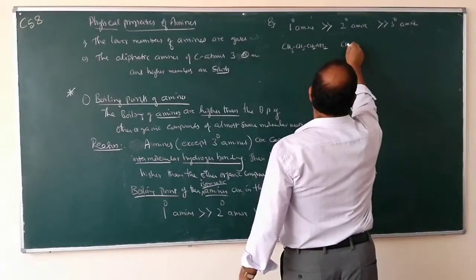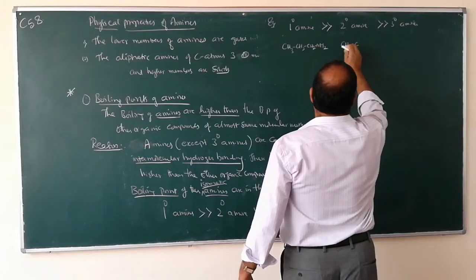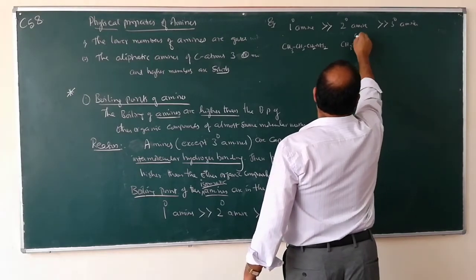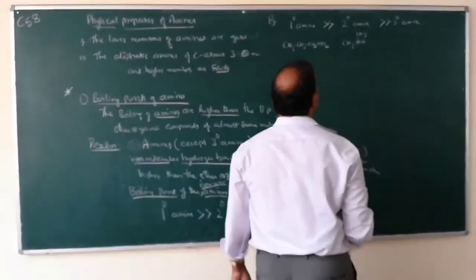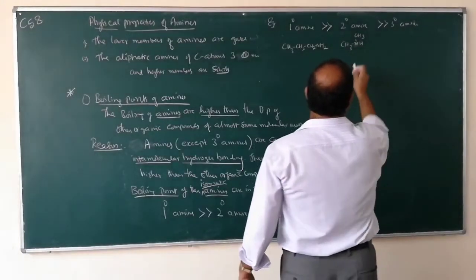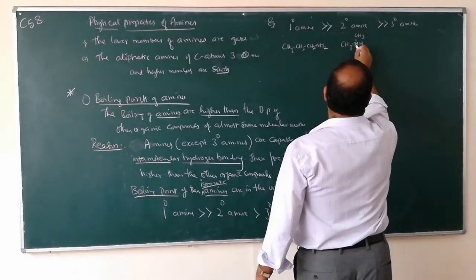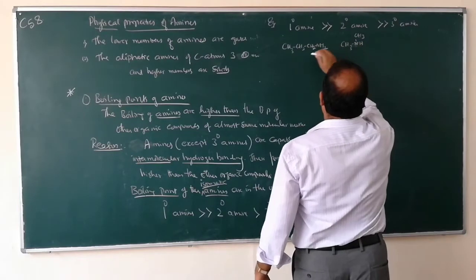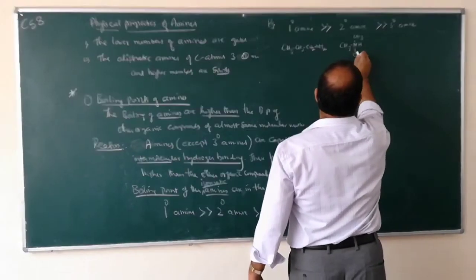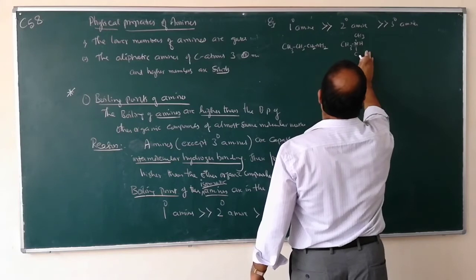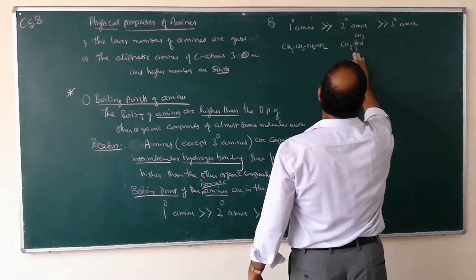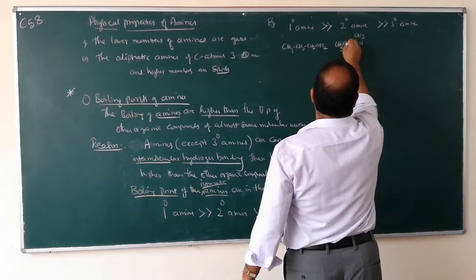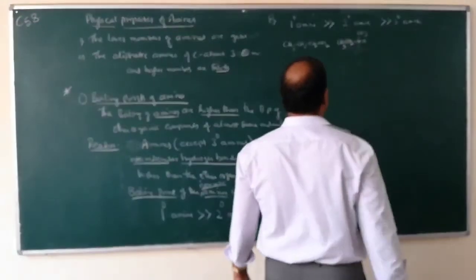And coming to this one, CH3 CH3 NH CH3 NH CH3. One, two, three. So this is CH3 CH3 CH2 NH CH3. What is this one?